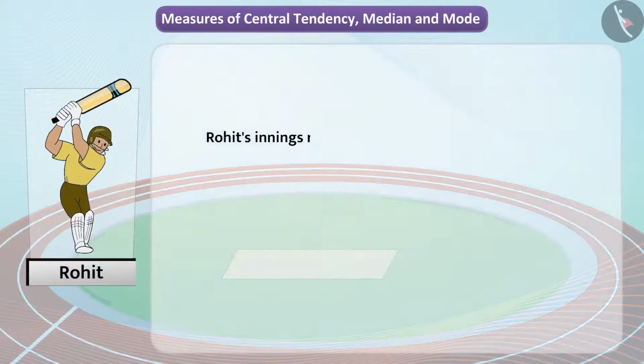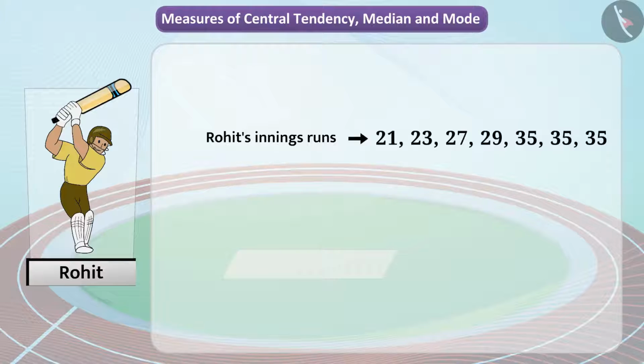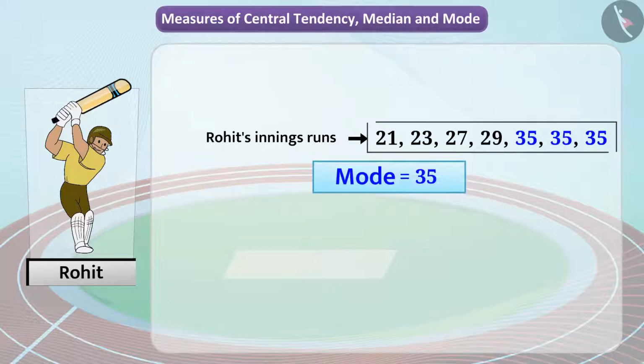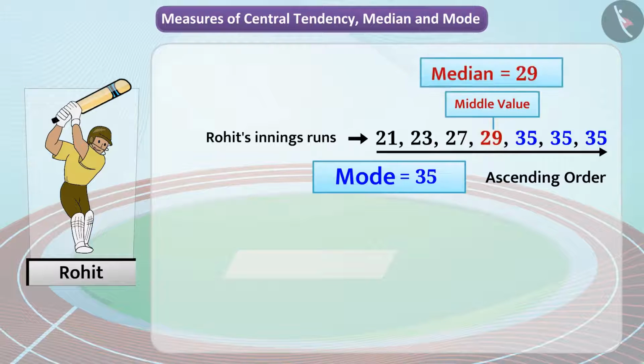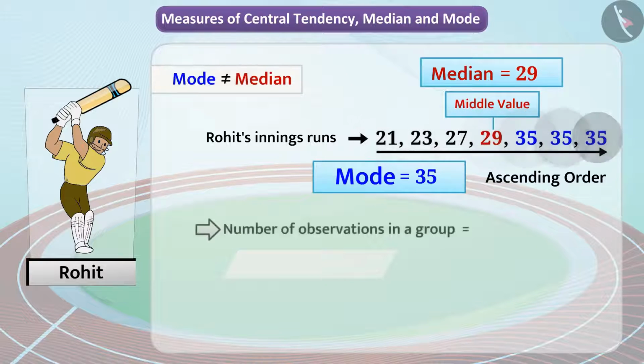Listed here are the number of runs in some of Rohit's innings. We see that 35 is observed 3 times in the range, so we can call it the mode of the range. However, on arranging the observations in ascending order, the middle value is 29. That is, the median is 29. Thus, the mode and the median are not equal here. The number of observations in these groups of numbers is an odd number.